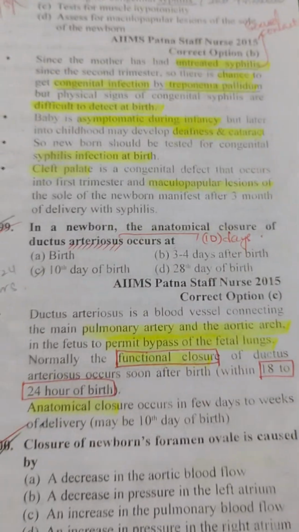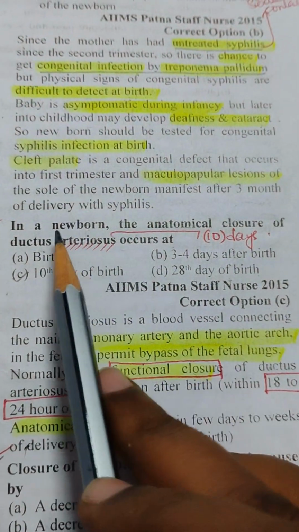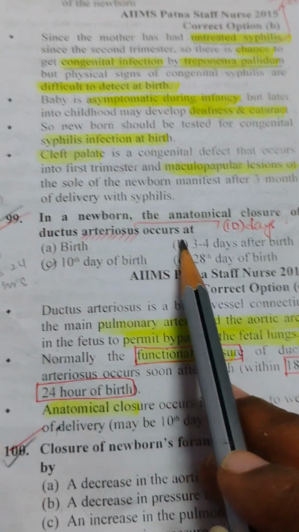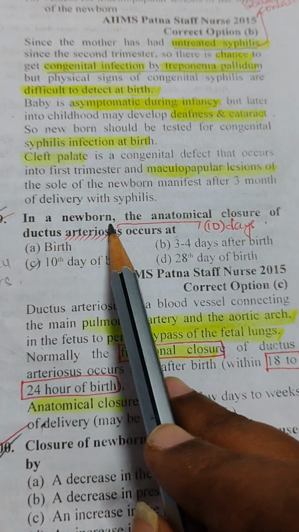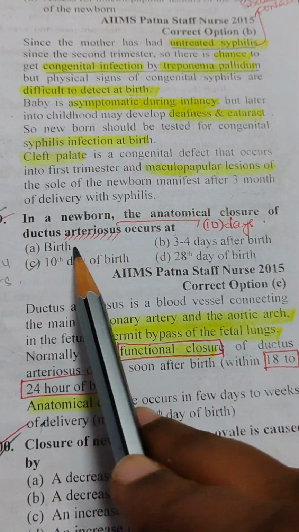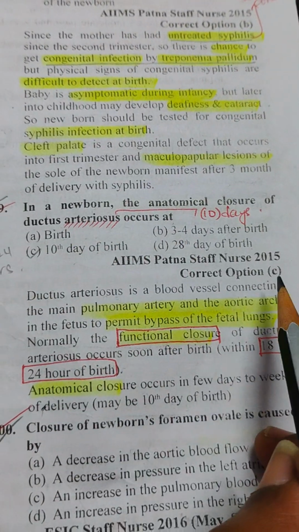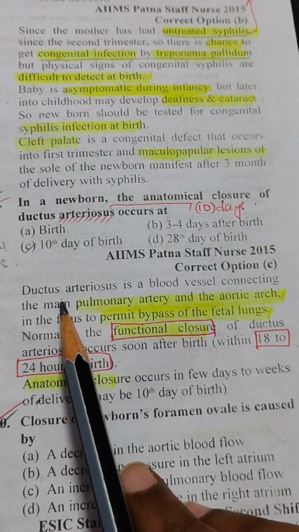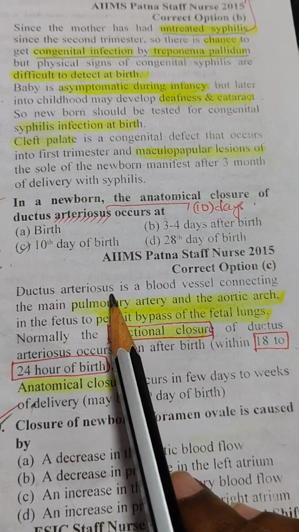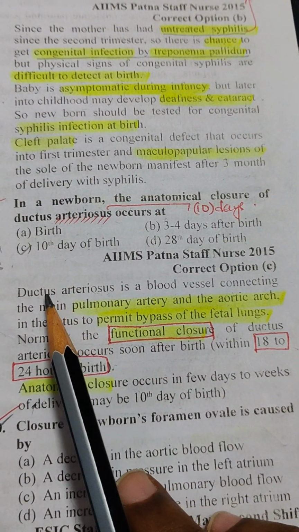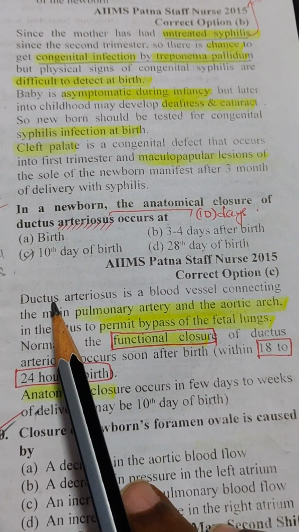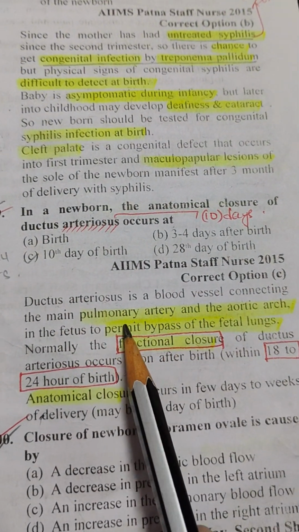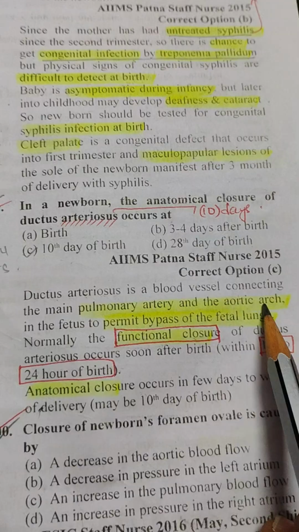Okay, then the next, third question. In a newborn, anatomical closure of ductus arteriosus occurs at what time? The answer is 10th day of birth. Remember, ductus arteriosus is a blood vessel, and the function of this ductus arteriosus is it connects the pulmonary artery and aorta.